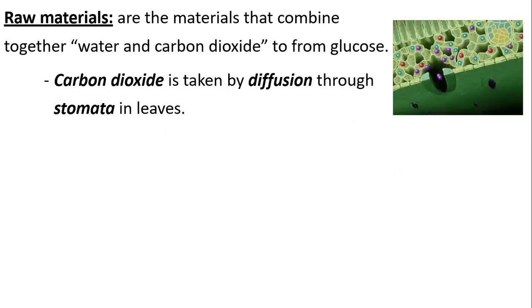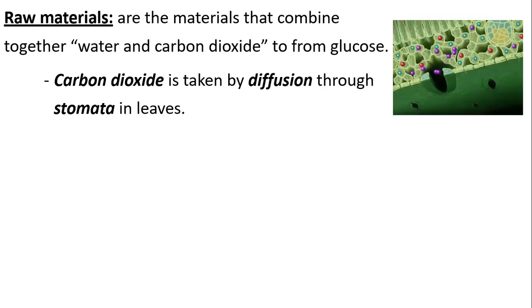So again, let's have a look at the raw materials of photosynthesis. What were the raw materials again, or the reactants? They were water and carbon dioxide. We use them to form finally our glucose. But from where does the cell get those reactants?